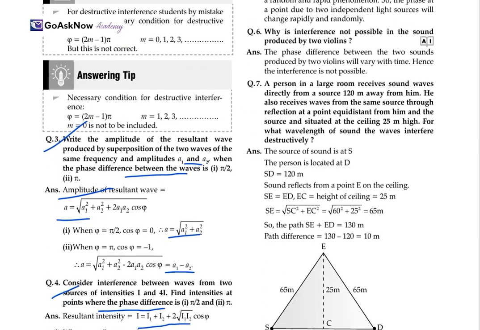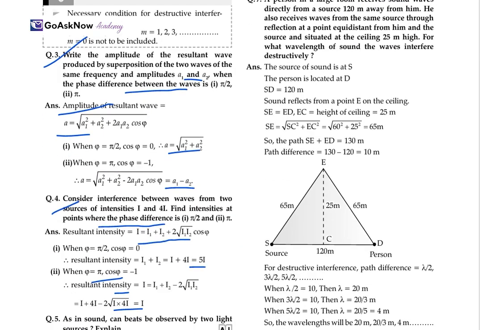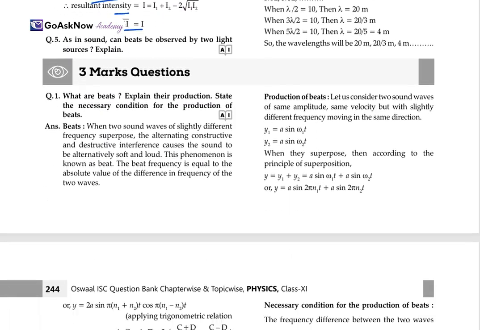Now, why is interference not possible in the sound produced by two violins? The phase difference between the two sounds produced by the two violins will vary with time, and hence interference is not possible. Just because it is varying with time, interference is not possible in this case when the two violins are playing together.